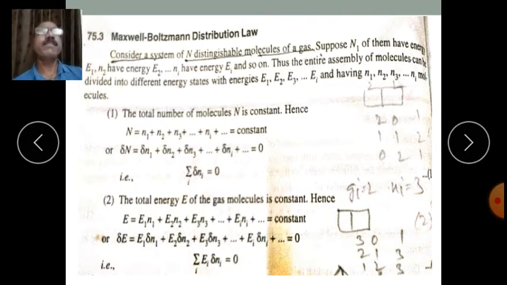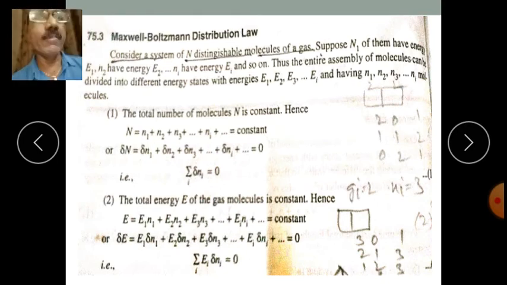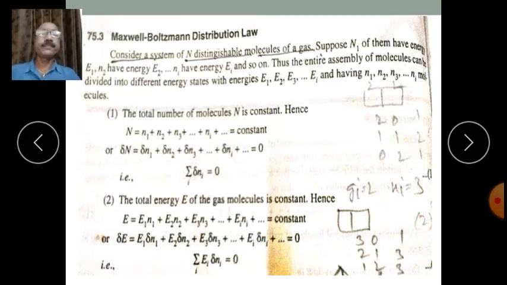These particles or molecules are distributed in various energy levels, possessing various energies. So let n1 number of gas molecules have energy E1, n2 number of gas molecules have energy E2, and so on, say ni number of gas molecules have energy Ei.